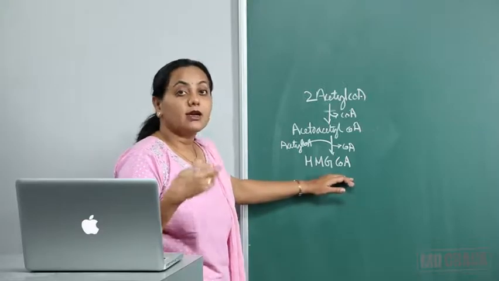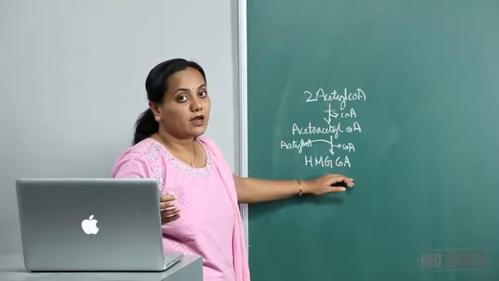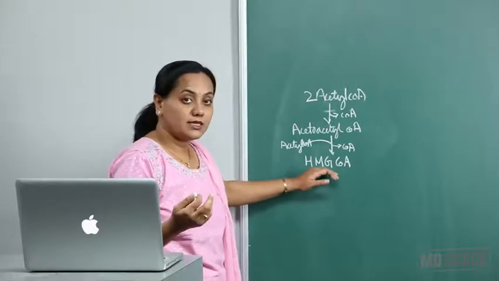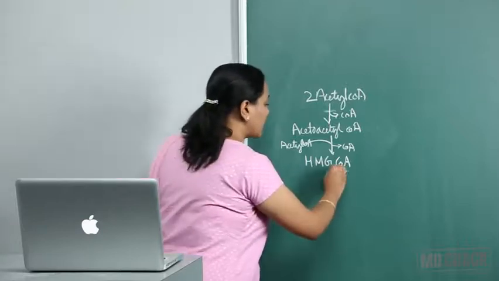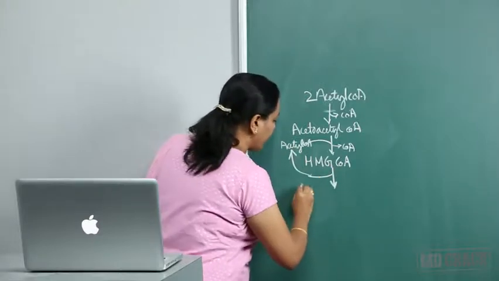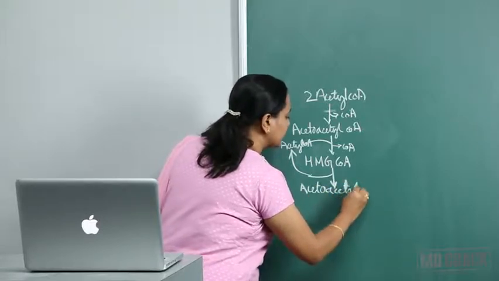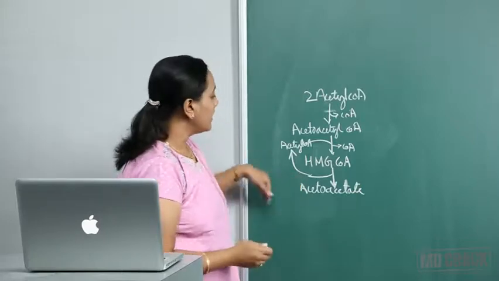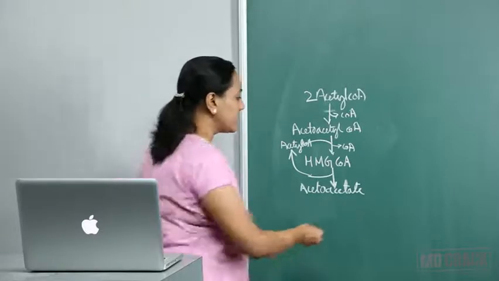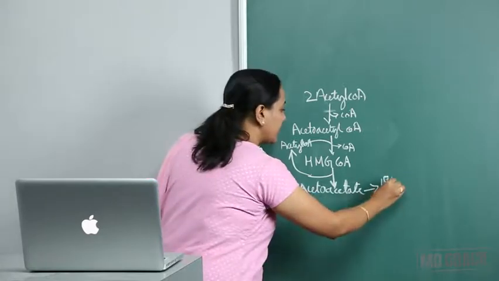Remember, in the cytosol, it is acted upon by HMG-CoA reductase to form further products. So HMG-CoA reductase is the regulatory enzyme of cholesterol synthesis, whereas here it is another enzyme, HMG-CoA lyase. HMG-CoA lyase will release acetyl-CoA and acetoacetate. HMG-CoA gets broken down, releases acetyl-CoA which can be reformed, and forms acetoacetate. What is acetoacetate? This is the primary ketone body, what we call the primary ketone body.